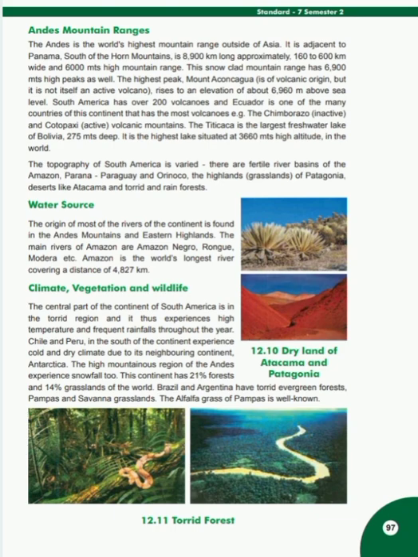The topography of South America is varied. There are fertile river basins of the Amazon, Parana, Paraguay, and Orinoco, the highlands, that is, grasslands of Patagonia, deserts like Atacama, and torrid and rainforest. Students, the Andes mountain range is about 7,200 kilometers long and about 160 to 600 kilometers wide. Some of its snow-covered peaks are higher than 6,000 meters. Its tallest peak, Aconcagua, is 6,960 meters high. It is the highest peak of the entire Western Hemisphere. There are many volcanoes in the Andes mountain range.